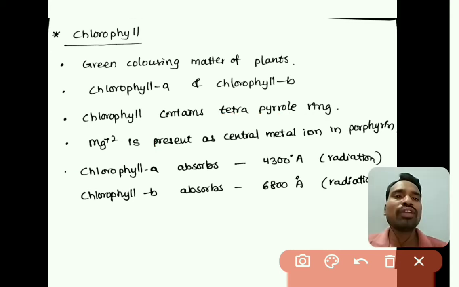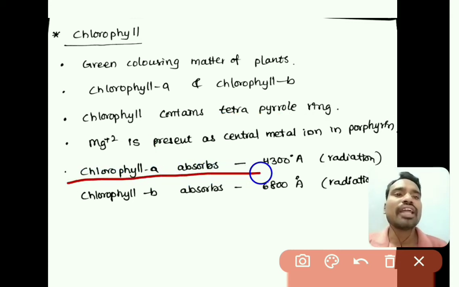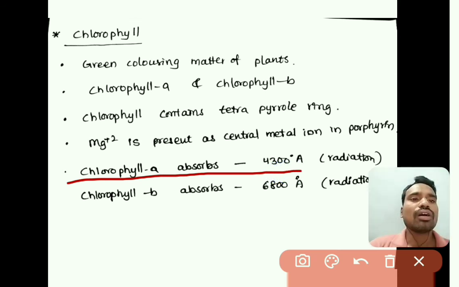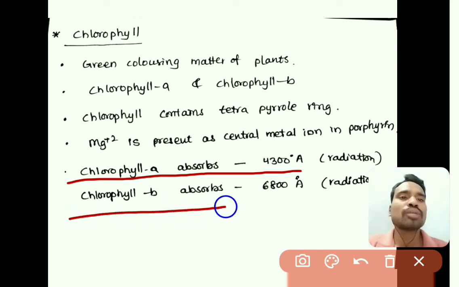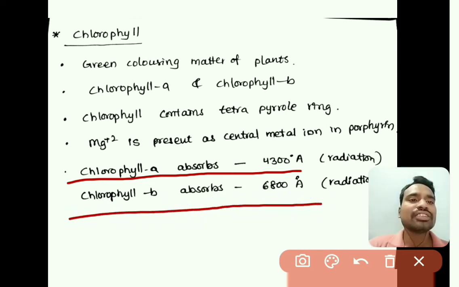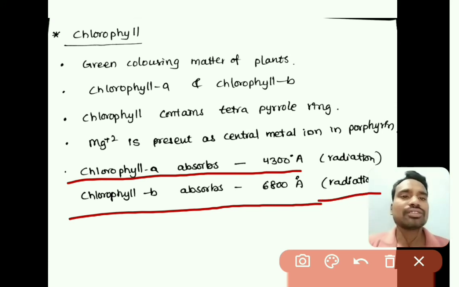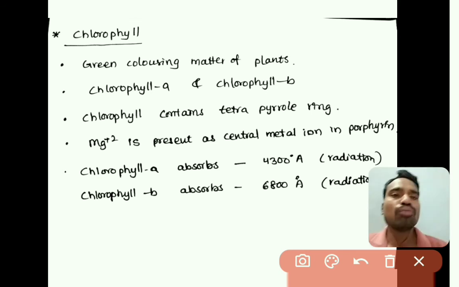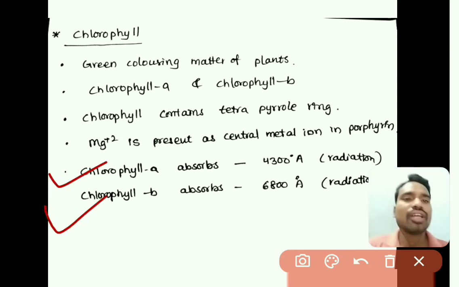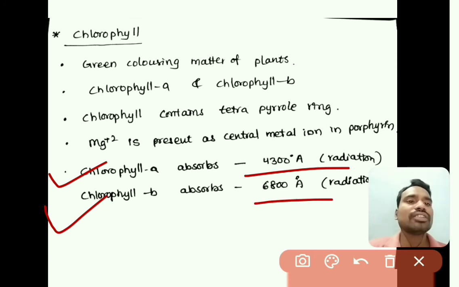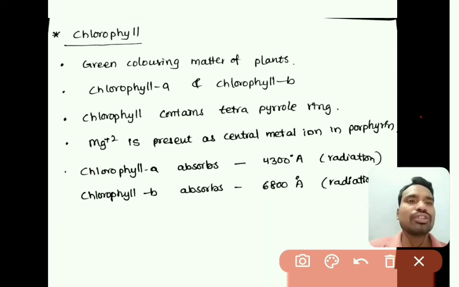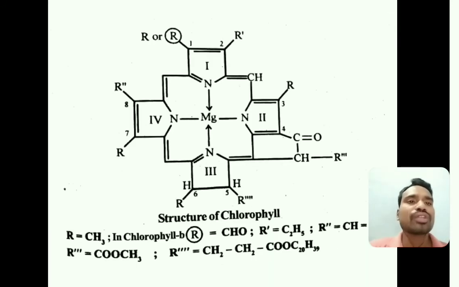Chlorophyll A absorbs light radiation at 4300 angstroms, that is blue radiation, and chlorophyll B absorbs light radiation at 6800 angstroms, that is red radiation. So chlorophyll A absorbs blue radiation at 4300 angstroms and chlorophyll B absorbs red radiation at 6800 angstroms. Now we will see the structure of chlorophyll.